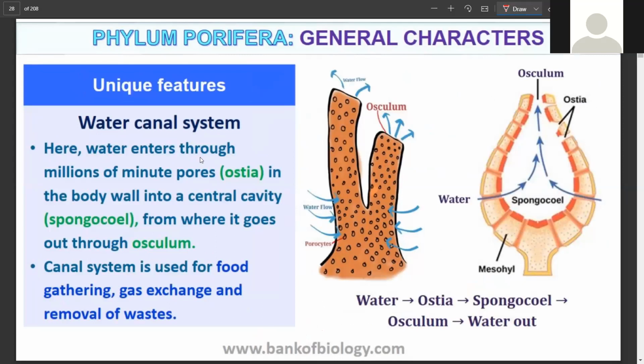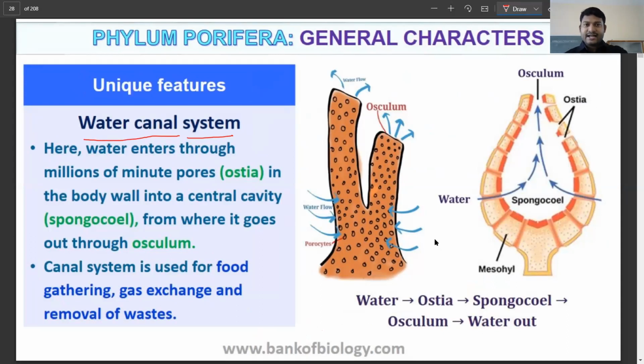Okay. Now, what is the unique feature of the organism? Always remember, for the entire phylum that you're going to study, there are going to be certain unique features of each phylum. So here, what is the unique feature? The unique feature is the presence of a water canal system. Okay, water canal system. What is that?